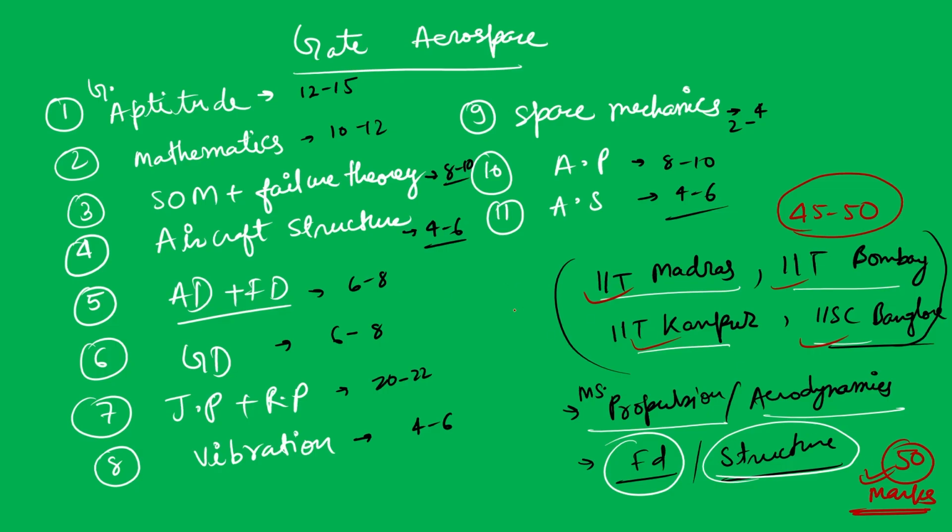And guys, there is one thing I would like to say: don't focus on becoming a topper or ranker. Focus on getting into the IITs. First increase your level from 0 to 30 marks. It is very easy to score between 0 and 30 marks, moderate to go from 30 to 40 marks, quite difficult to go from 40 to 50 marks, and very difficult to go from 50 to 60 marks.